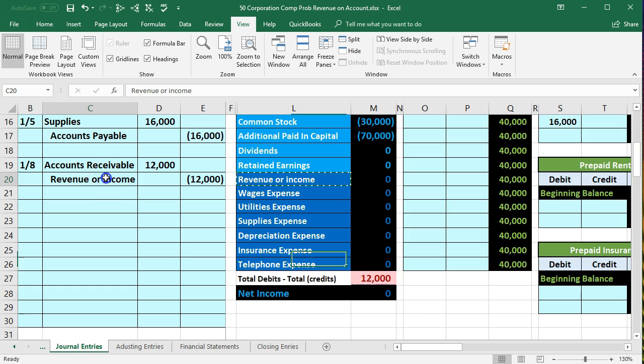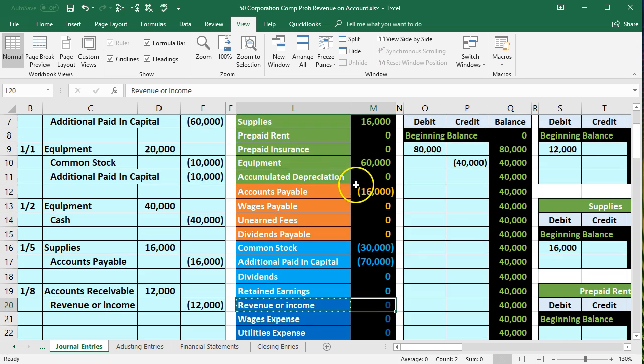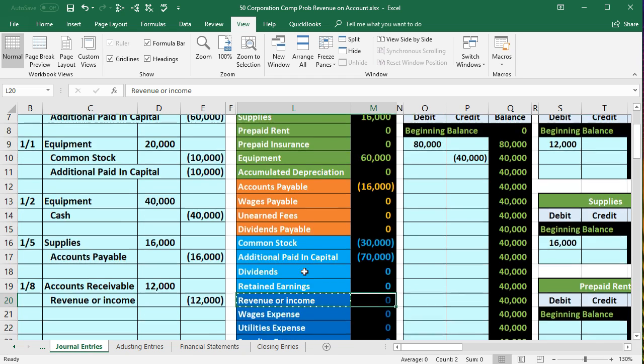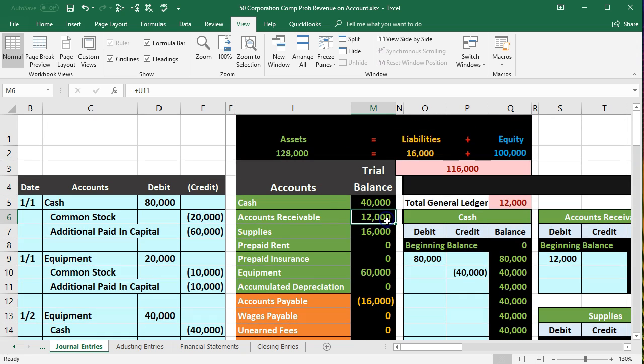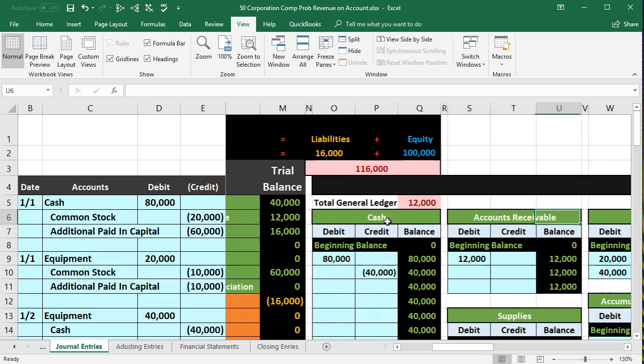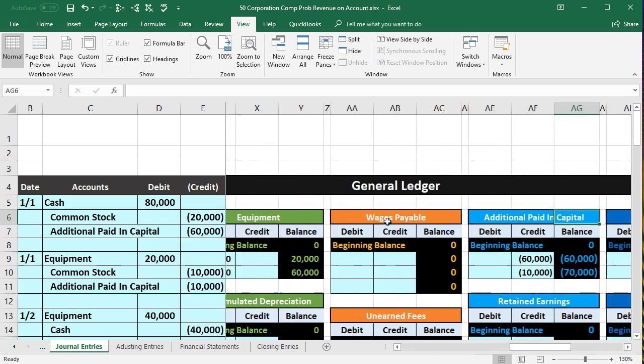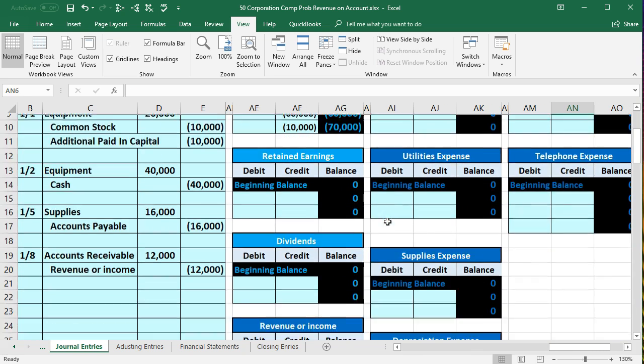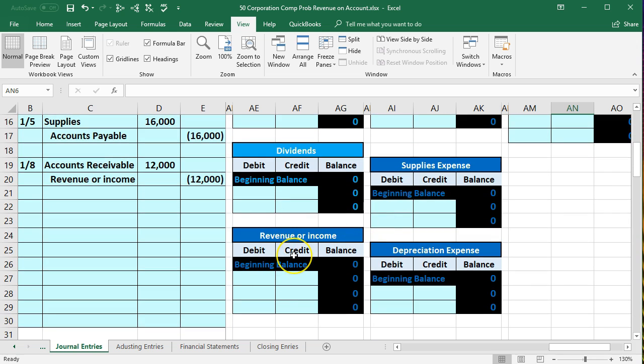So now we're going to post the other side to revenue. Here's revenue here. Here's revenue on the trial balance. Same, it's in order: assets, liability, equity, first income statement, first dark blue account. Same on the general ledger. So if we scroll to the right, here's the assets, here's liabilities, here's the equity, here's the revenue and expenses in dark blue. I'm going to scroll down a bit. There it is. Here's the one we want.